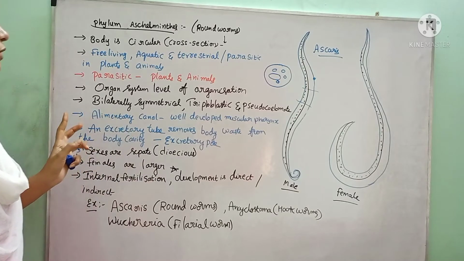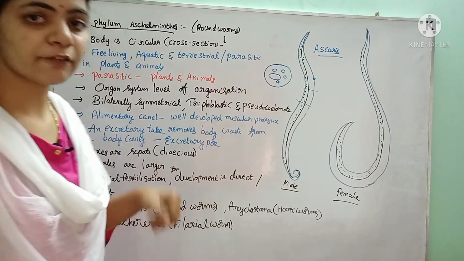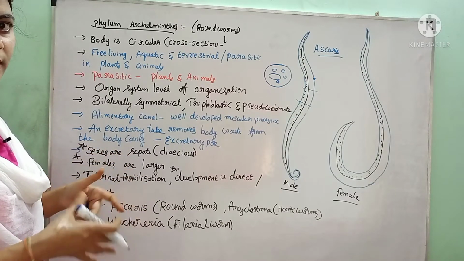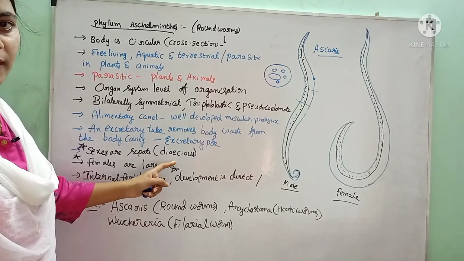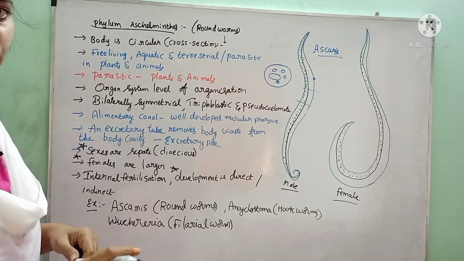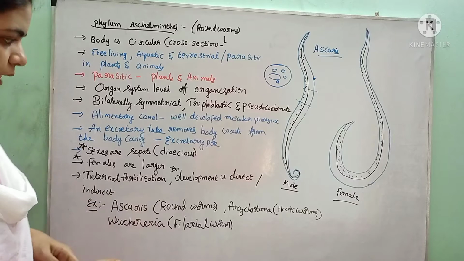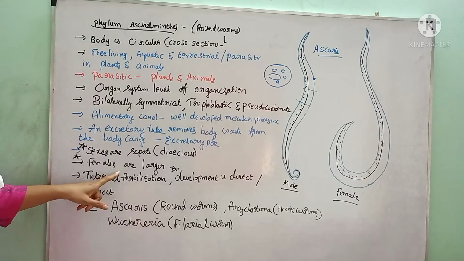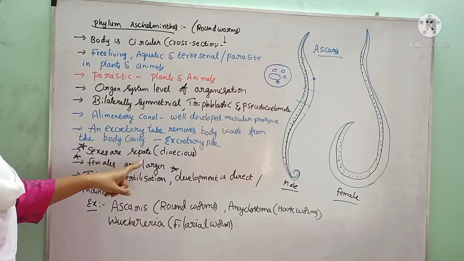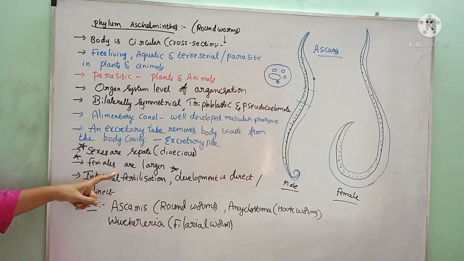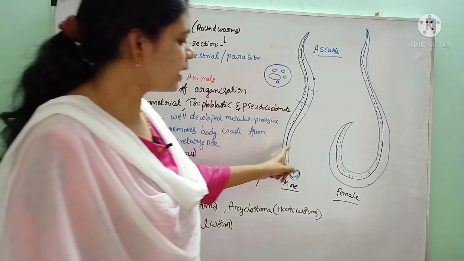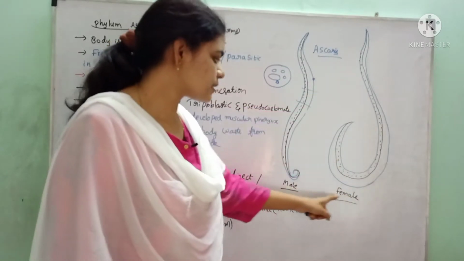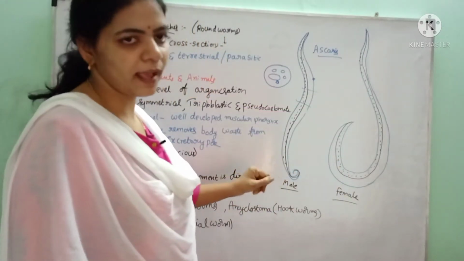And the sexes are separate. Up to now we have studied hermaphrodites, where male and female sexes are combined, but in these the sexes are separate, not combined. That condition is called dioecious. If both sexes are included in one animal, that is called hermaphrodite nature. These animals are dioecious in nature, and male and female animals are separate. This is the male Ascaris and this is the female Ascaris.